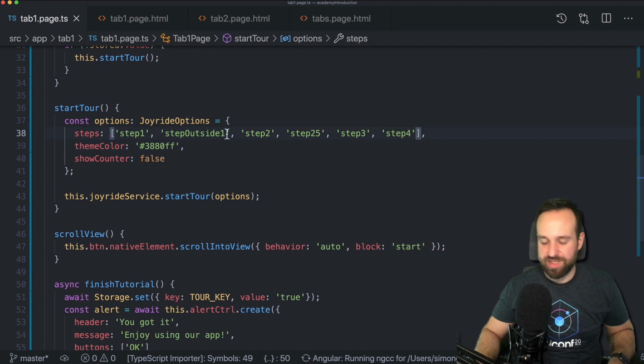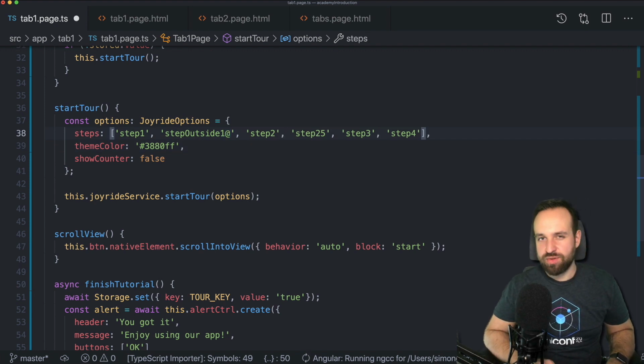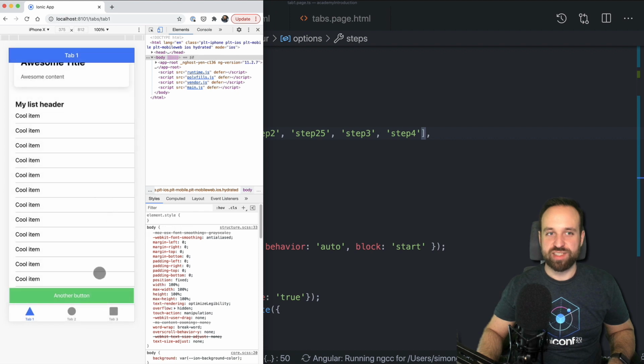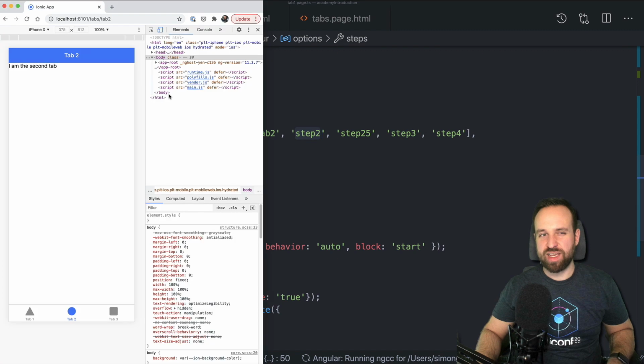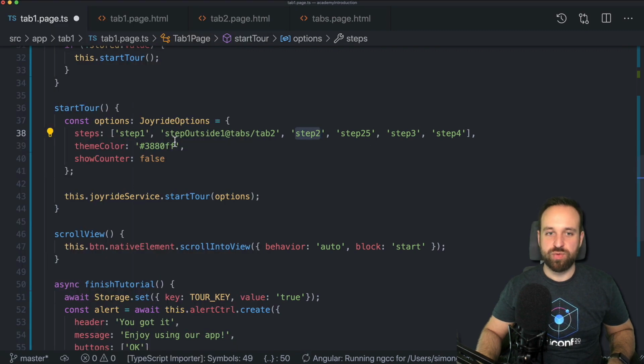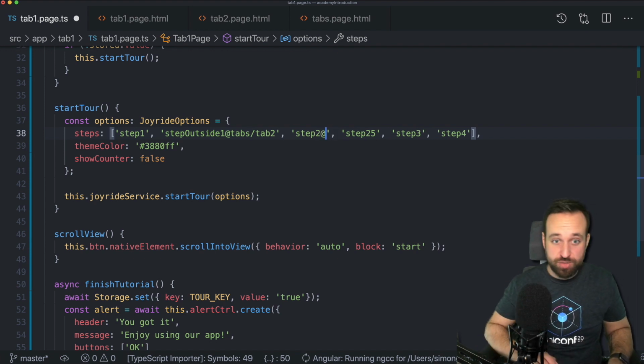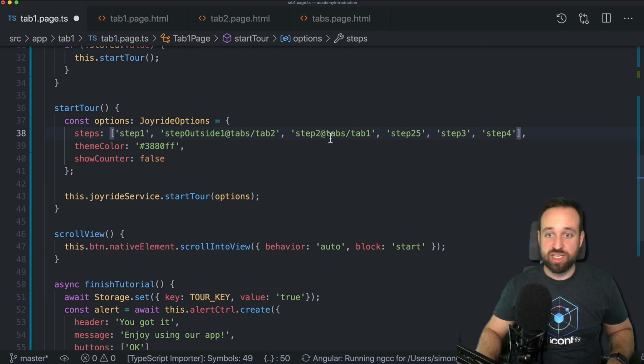So what we need to do is add the URL to the page where that object is. In our case, it's simply tabs tab 2. So we're gonna add tabs tab 2, and once we are on that page, we could even call the step outside. No, in fact, since we're using the parent steps, it's no problem, but step 2 is again on the first page. So if we were on step 2, we now need to make sure that in the step afterwards, if we once again change pages, we need to go back to tabs tab 1.